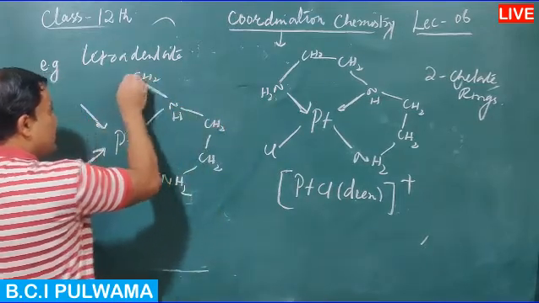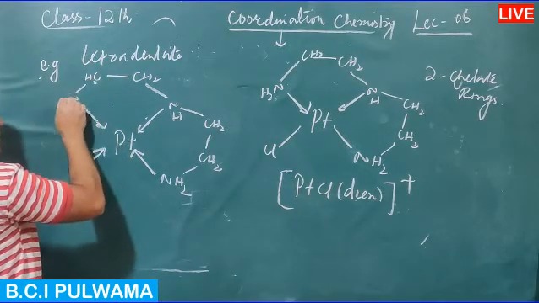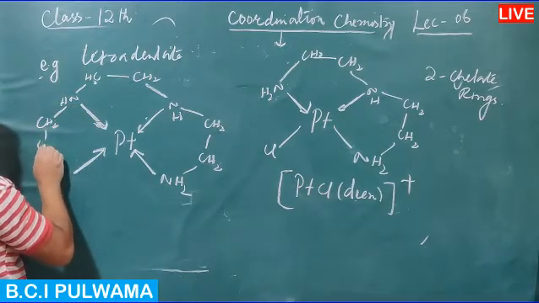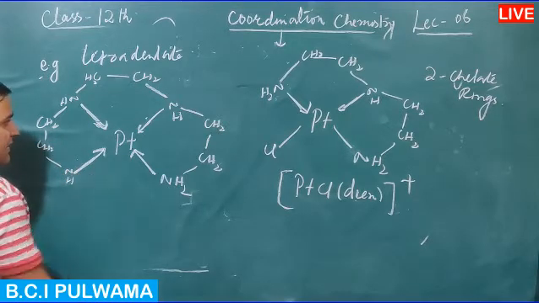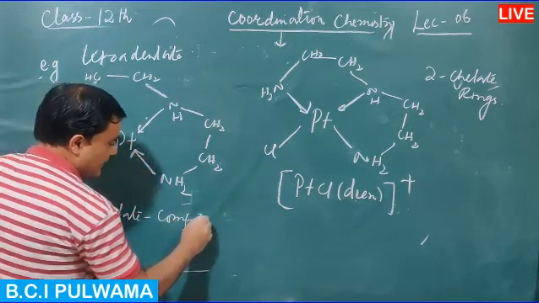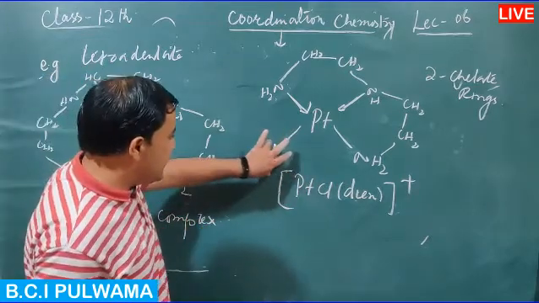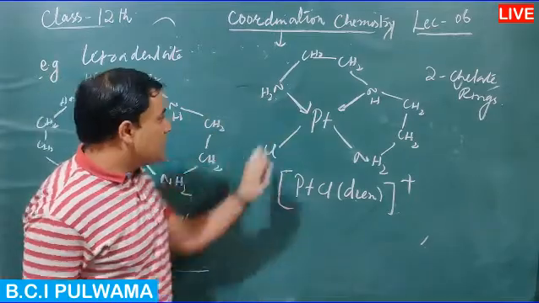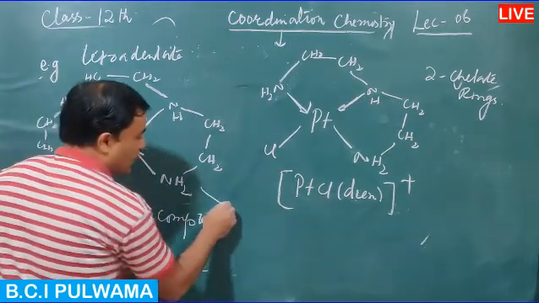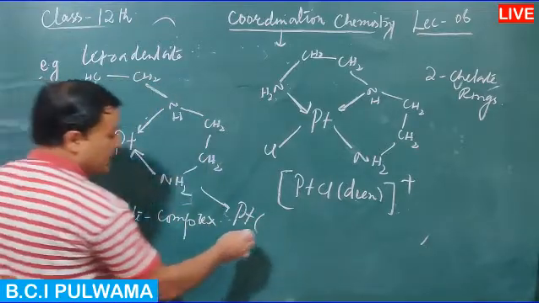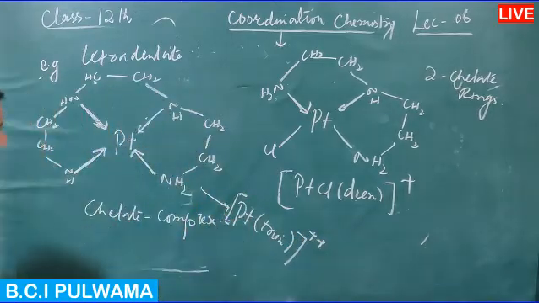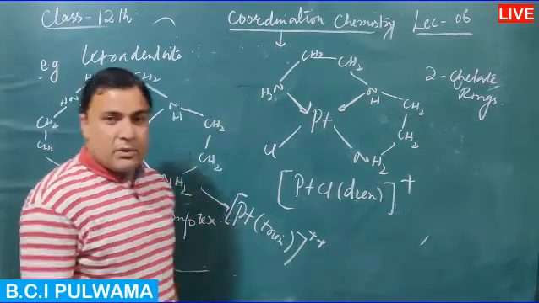This is a chelate complex. In the formula there is no Cl, since the ligand is neutral and has four coordinate bonds, so the formula is Pt(trien) and the charge will be double positive. So this is all about the process of chelation.